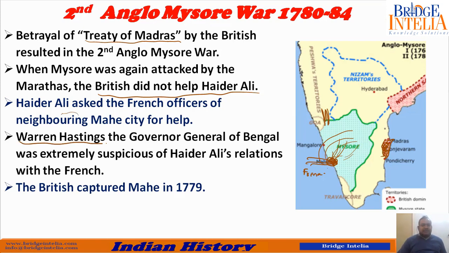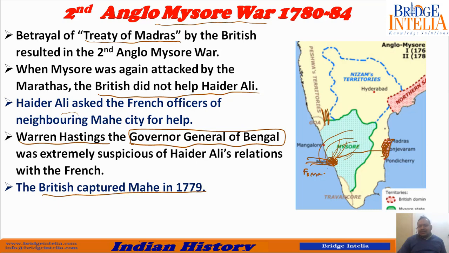Warren Hastings, the biggest officer of British India. Why? Because he was the Governor General of Bengal. So that time it was the biggest post. You can say he was the Prime Minister of British administration. So on his order, the British captured Mahe in 1779. So this event led to the start of Second Anglo-Mysore War, because Hyder Ali said that who are you